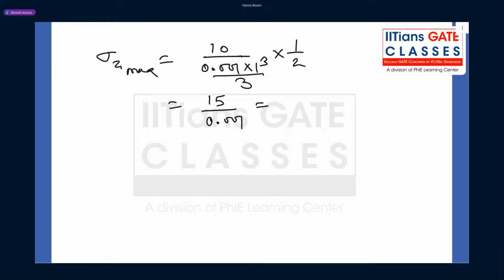Anybody can tell me what is the answer? 15 into 10 to the power 3, yes or no? Newton per meter square, which is nothing but what? 15,000 Newton per meter square. So guys, now look into this question. Have I used anywhere else Kelsey?